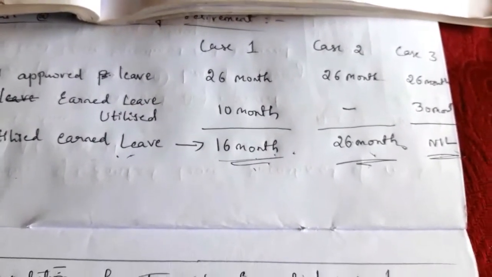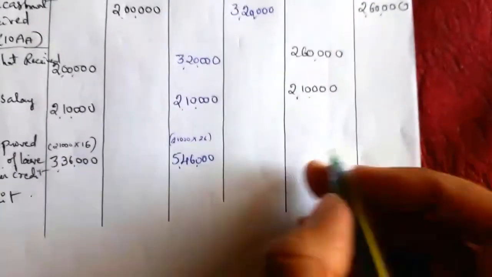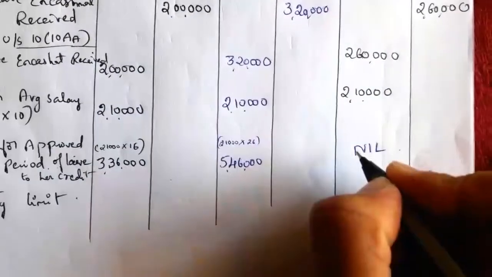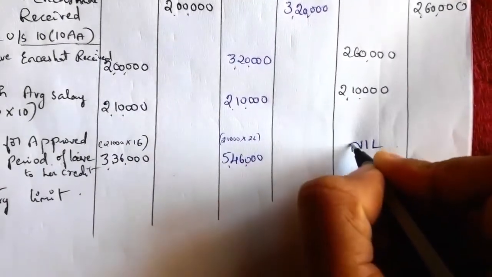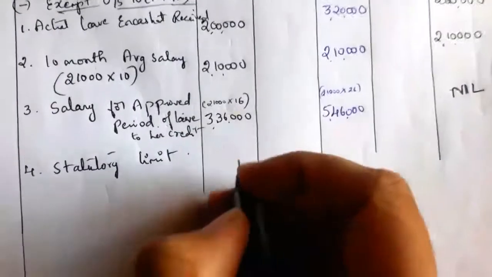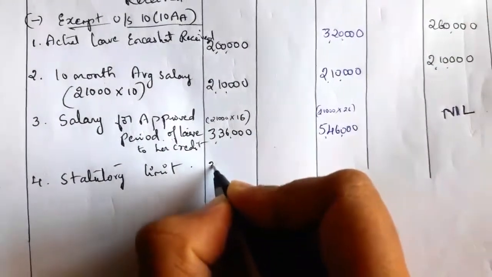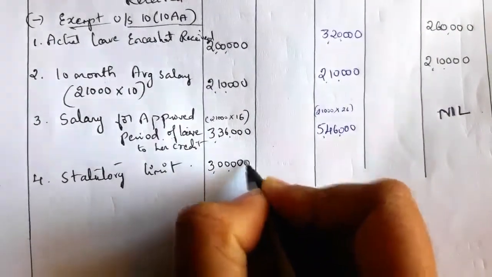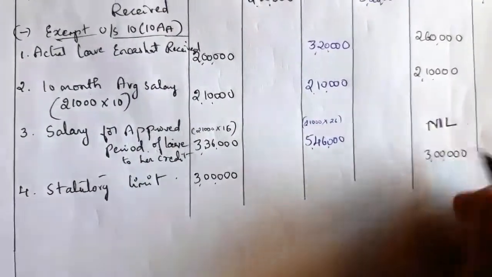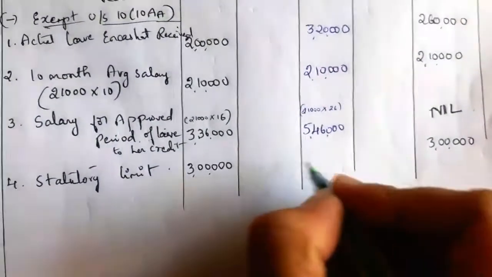Nil means no value. Next, the fourth one is statutory limit. Statutory limit of 3 lakh applies for all the cases.